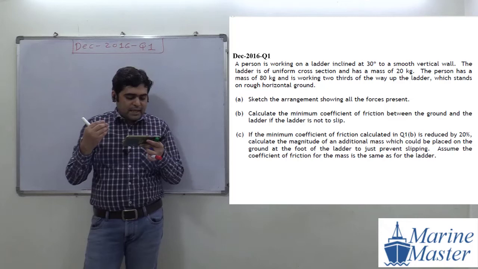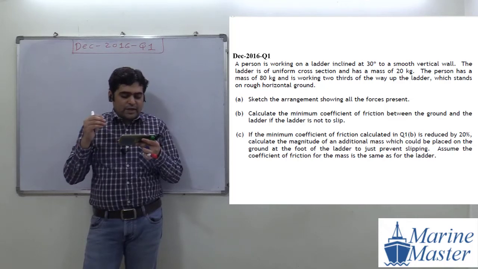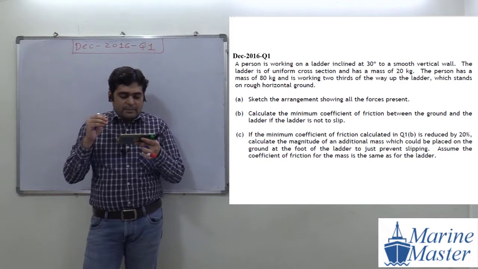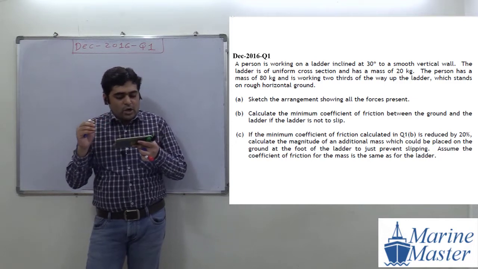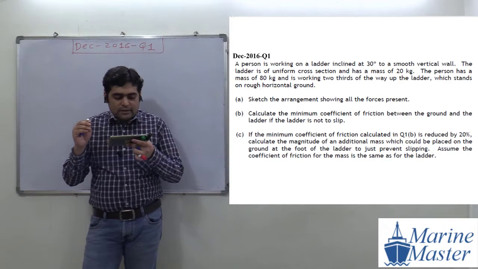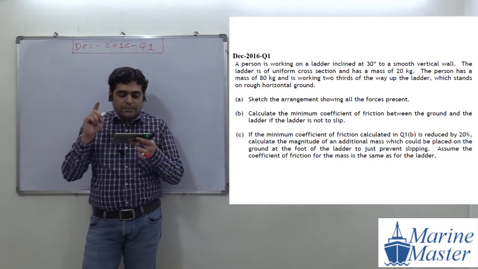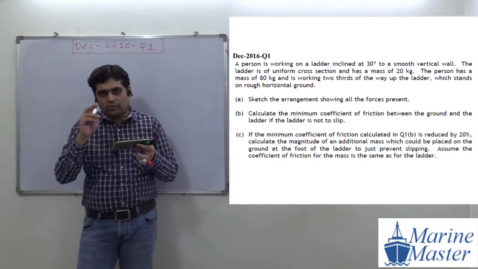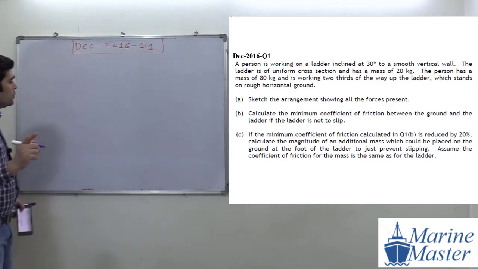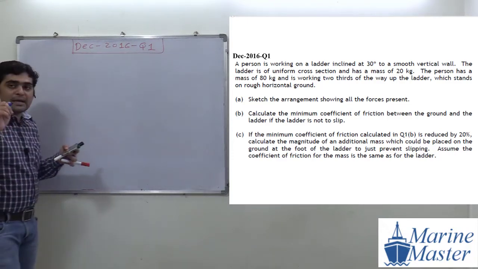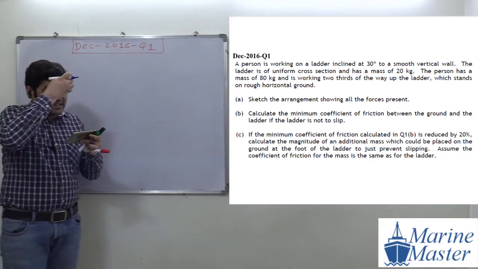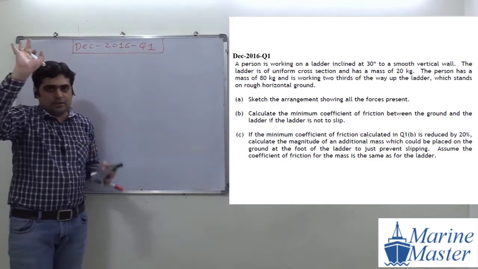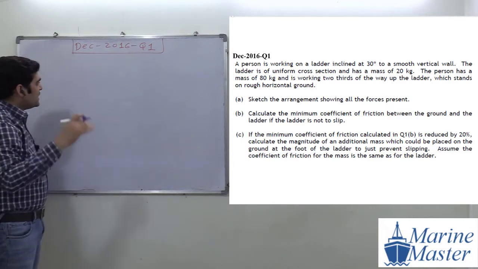The person has a mass of 80 kg, is working 2/3 of the way up the ladder, which stands on a rough horizontal ground. Now I am going to draw the drawing for the question. That is our part A. What are they asking us in part A? Sketch the arrangement showing all the forces present. So here we have to draw a force diagram.